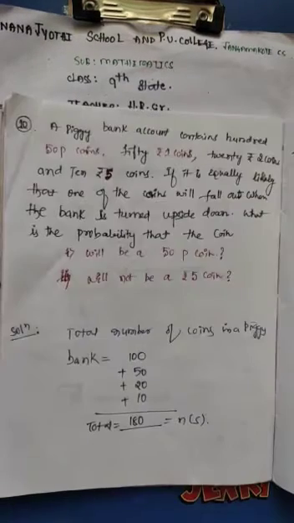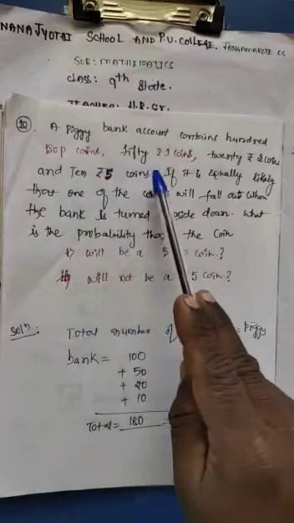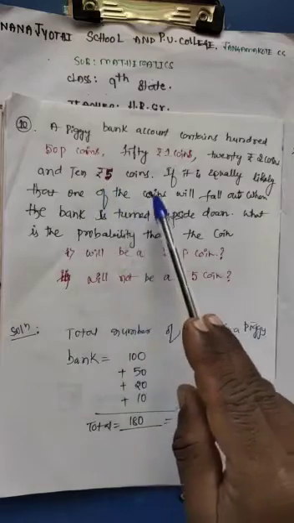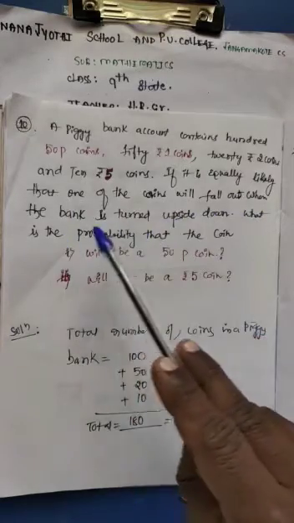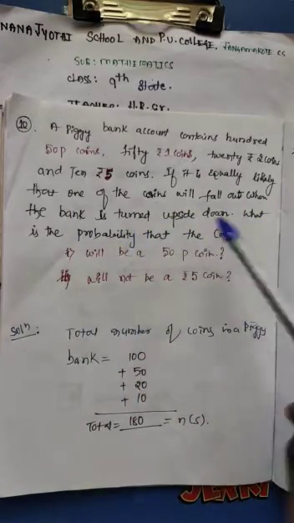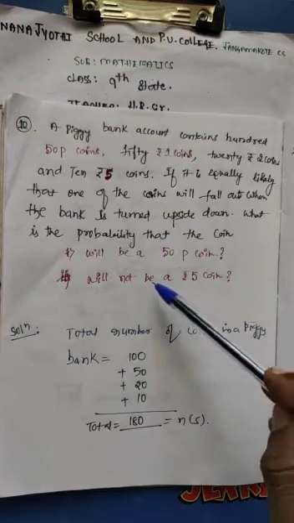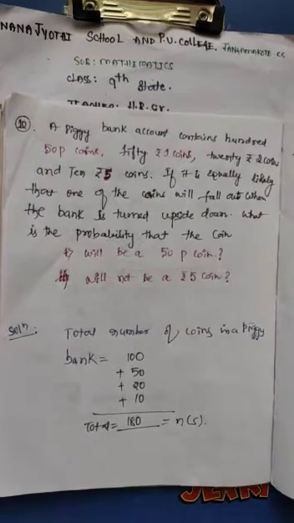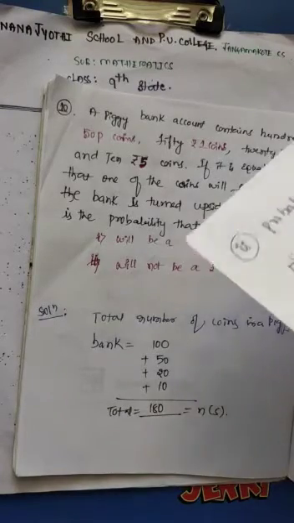Okay, then come to the second sub-question. A piggy bank contains 150 paisa coins, 51 rupee coins, 22 rupee coins, and 10 five rupee coins. If it is equally likely that one of the coins will fall out when the bank is turned upside down, what is the probability that the coin will not be a 5 rupee coin? So first of all, we need to find the probability that the coin will be a 5 rupee coin.